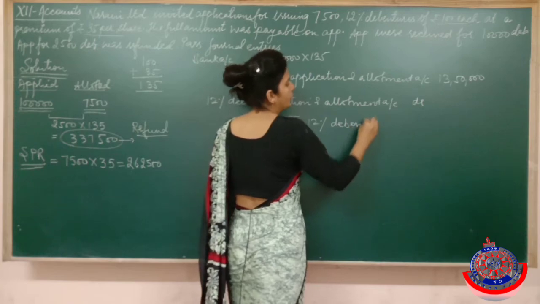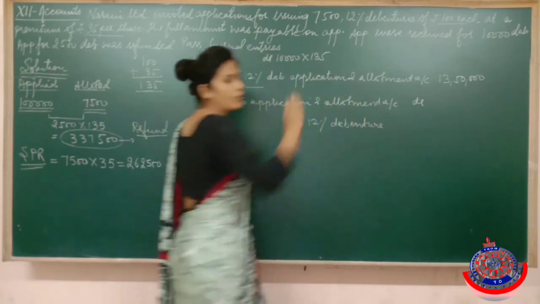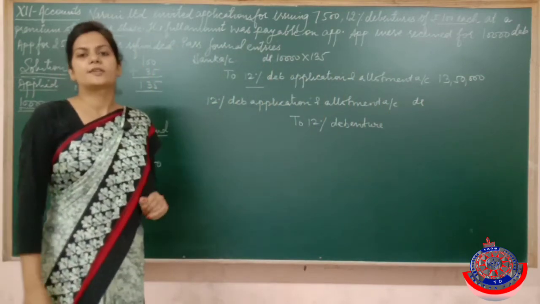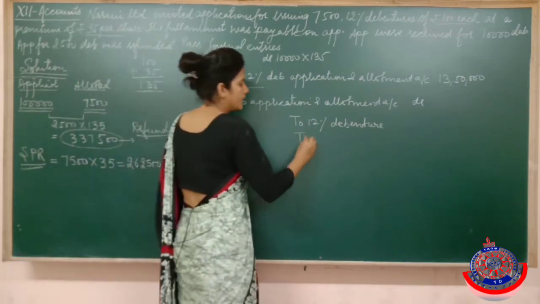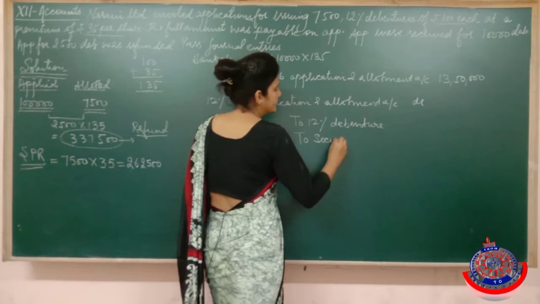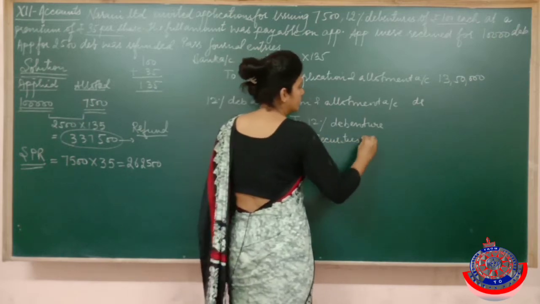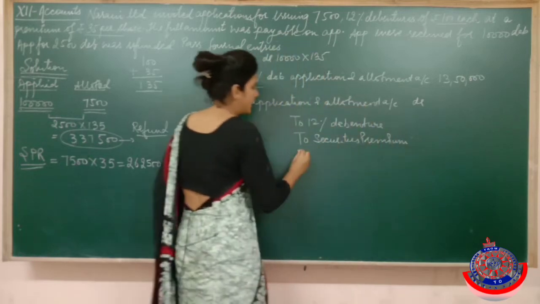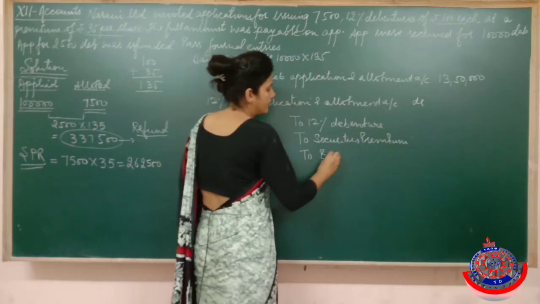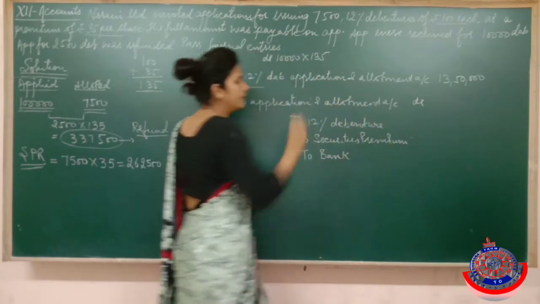I told you in the previous lecture also that we never write debenture capital, because debenture is a loan for us. Got it? Then to securities premium and to bank, as we are going to refund the money also.